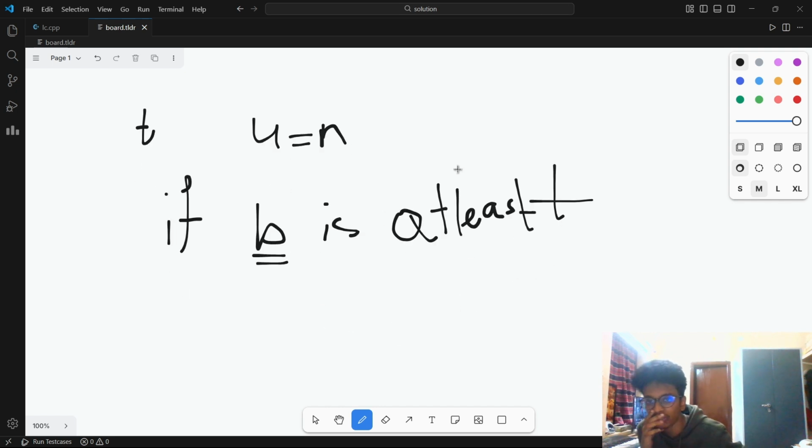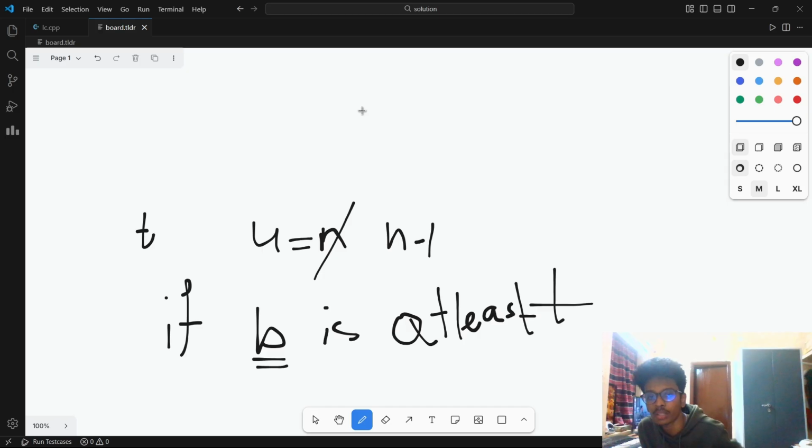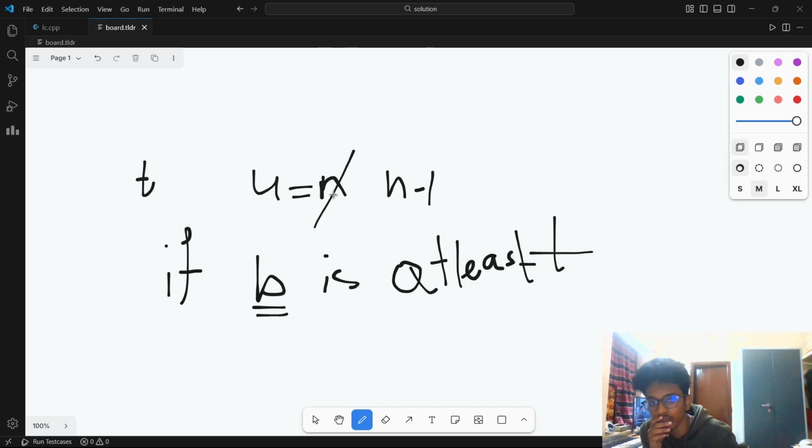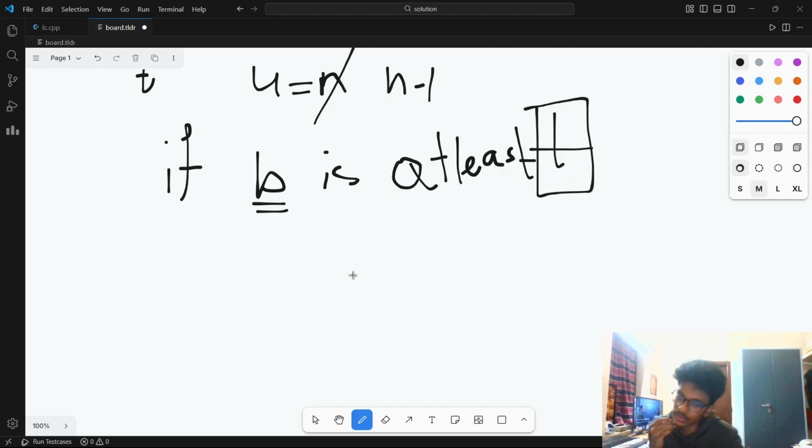You can actually satisfy one computer out of this. So you do unsatisfied equal to n minus 1. Like previously it was n, now unsatisfied equal to n minus 1. Let's say, if it's not at least t, if it's somehow less than t.